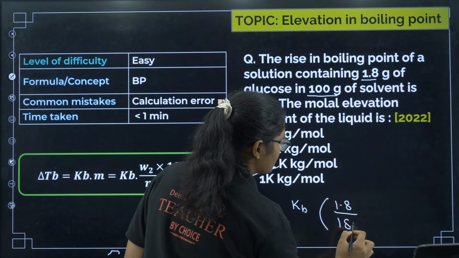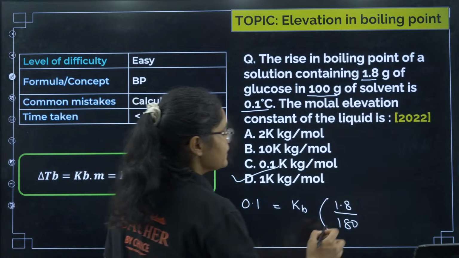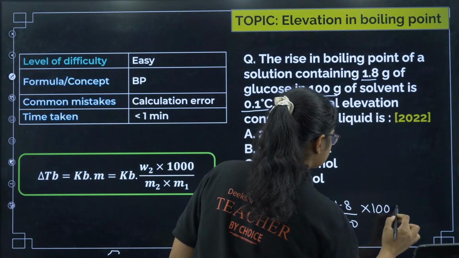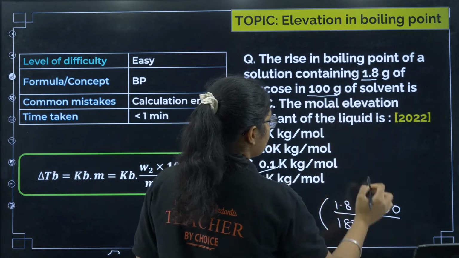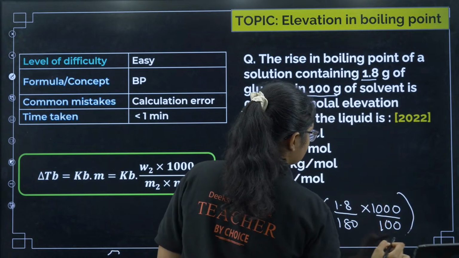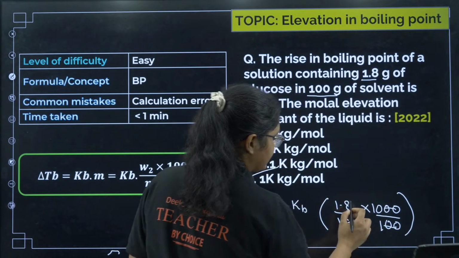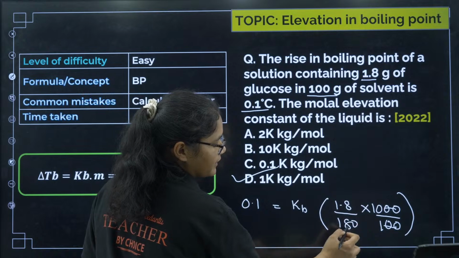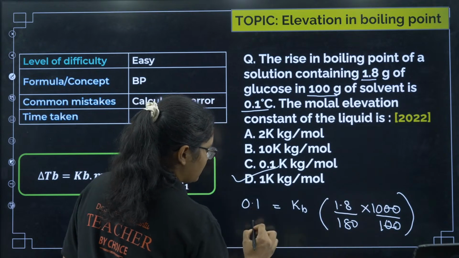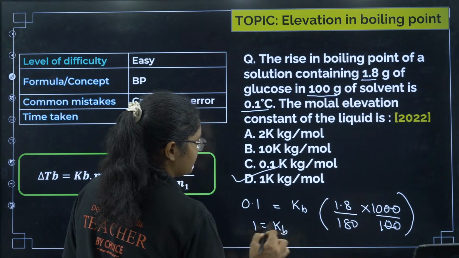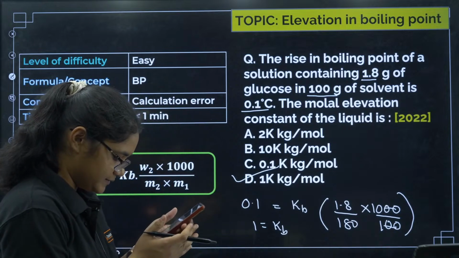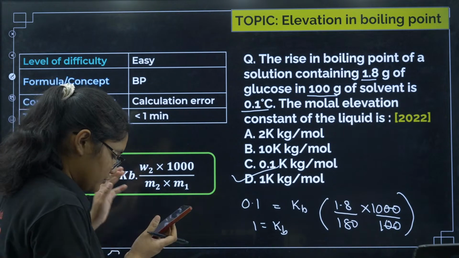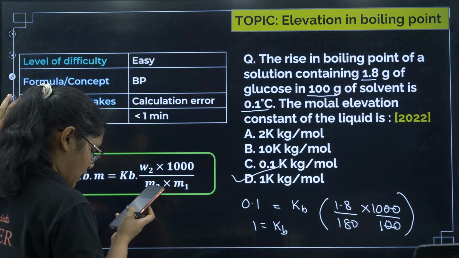The molar mass of glucose, all of you should know, is 180, into 1000, divided by 100. If I cancel, it will become 18 by 180, so that will become 1 by 10. If I multiply 10 to this side, it will become Kb. So 1 will be the answer. Those who have taken D, all of you are correct.